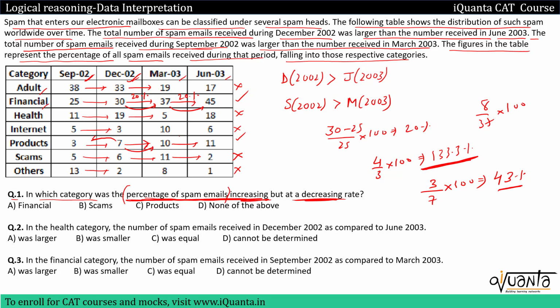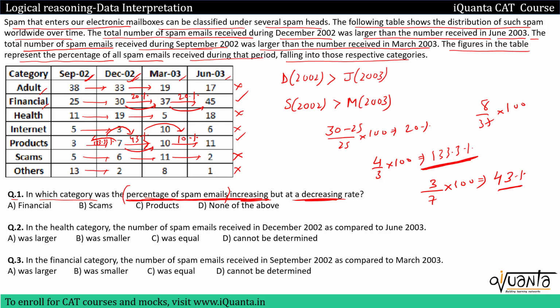So in this month we have a 10% increase. Here it is 43%, here it is 133.33%. So we can see that for products the percentage is increasing but at a decreasing rate, because it has decreased from 133.33 to 43, then from here to 10, while in financial the percentage is increasing but at a